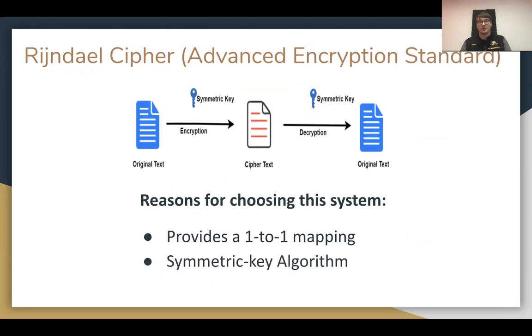I want to make a quick note here about the encryption I'm going to use. I chose the Rijndael cipher for two reasons. The first and most important is that it provides a one-to-one mapping. That is to say that Samuel Judge gets mapped to a different place than Aaron Rodgers. This is important for research because it's essential that people be able to identify person A as person A. It's just not essential that they know that person A is Samuel Judge. The other thing is that it's a symmetric key algorithm, and I decided that it would be easier to keep an eye on one key rather than to build an asymmetric key algorithm.